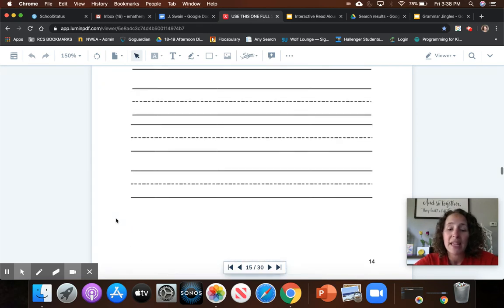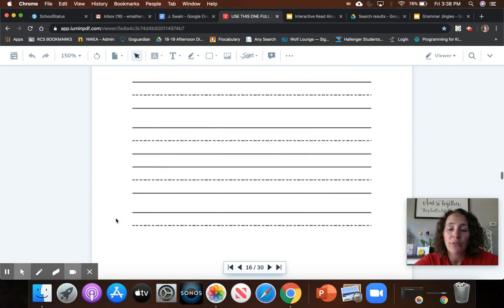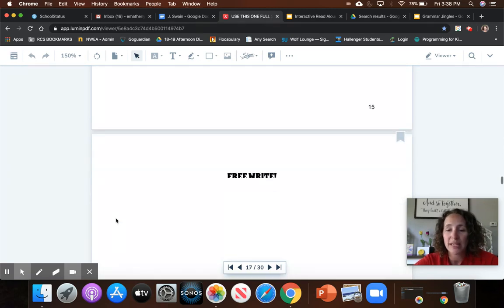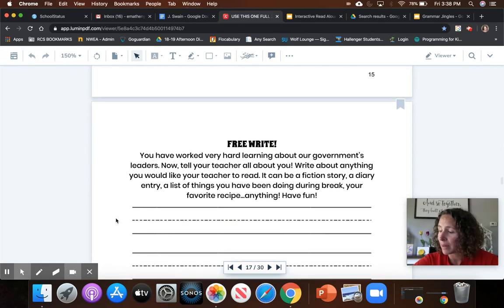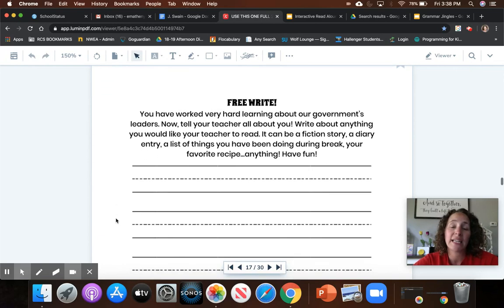And then tomorrow, you will do your last writing and social studies task, and it comes on page 16 and 17. Notice there are 2 pages of writing lines, so I expect you to write as much as you can and make sure your letters are sitting correctly on those writing lines. So for the second day, it's a free write, which means you get to choose.